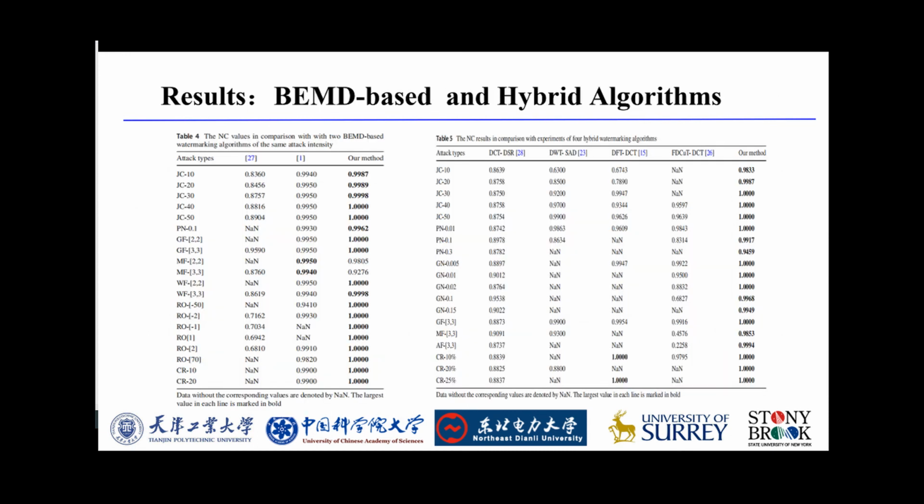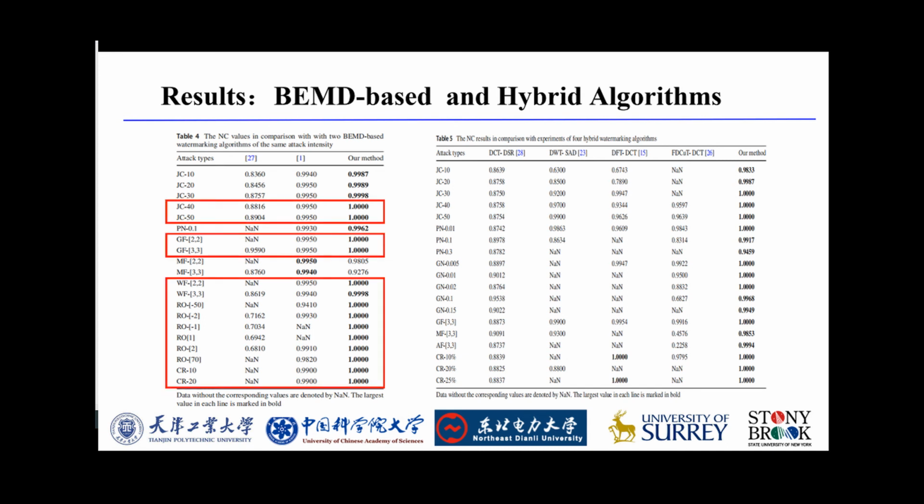Compared with the two BEMD-based methods, our new algorithm obtains better performance and has much higher NC values under various attacks. For Gaussian filter attacks and 20% cropping attacks, the NC values of our method are all 1, while the other methods obtained lower NC values in comparison with ours.